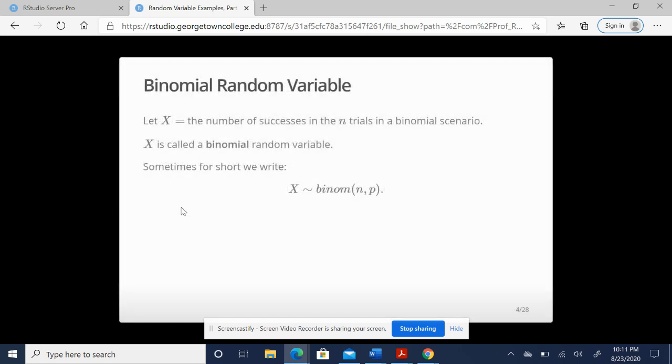So let's start out here with an example of what this would be. X is our random variable, the number of successes in however many trials in a binomial scenario. In this case, X is not just a random variable, it's a specific kind of random variable, which is called binomial. And sometimes we can state it like this. The random variable here, we know we have a binomial situation, that's what this represents. N would be the number of trials, how many times we were going to do it, and P would be the probability of success in each individual trial.